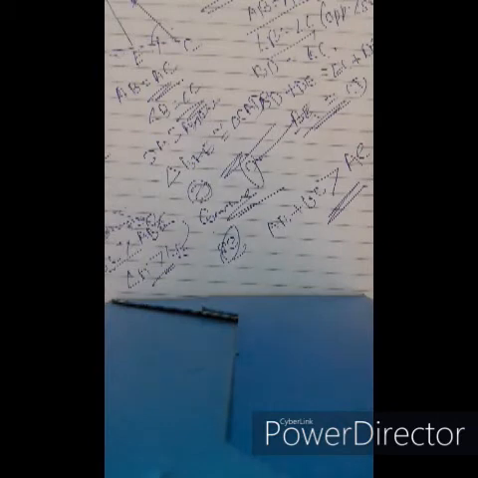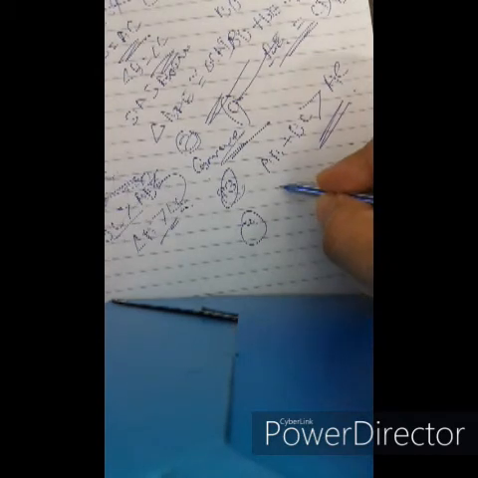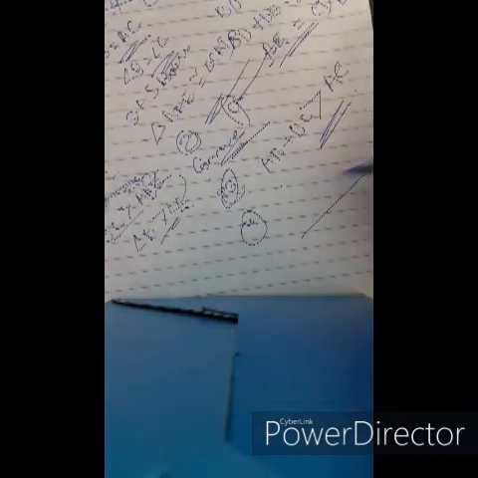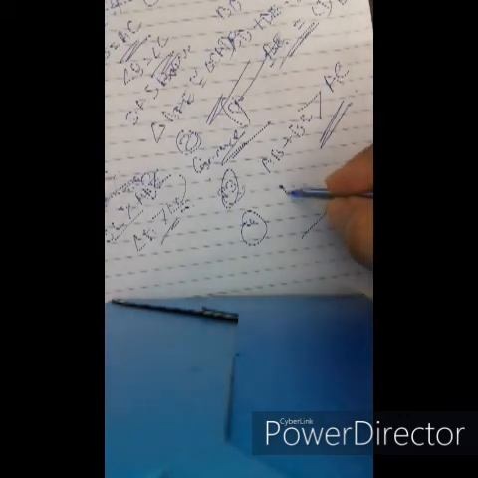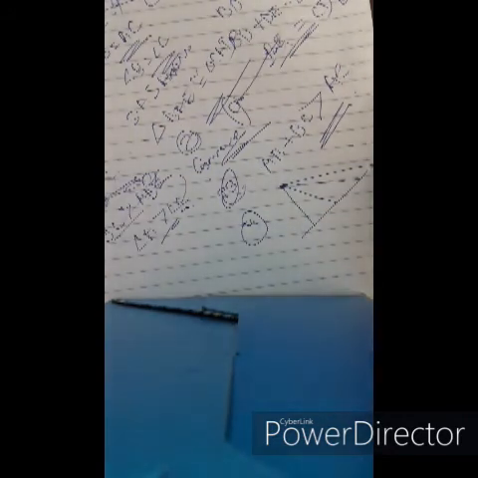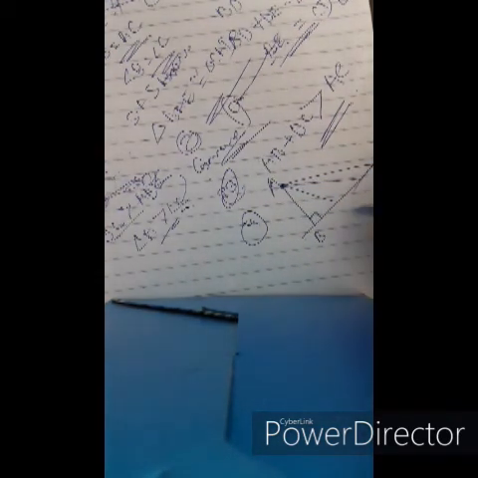Also remember the fourth theorem: of all straight lines that can be drawn to a given line from a point outside it, the perpendicular is the shortest line.